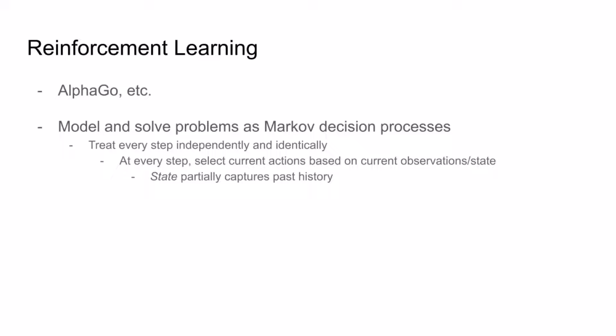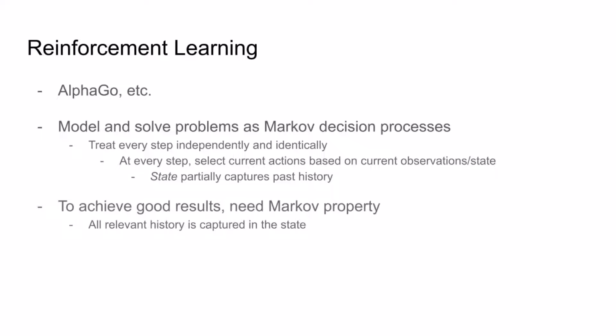How well we compress history into state determines how effective our modeling is. And in fact, for reinforcement learning to achieve good results, the modeling has to have a quality known as the Markov property, which is that the current observations and state need to always contain all the information necessary for ideal decisions to be made. There cannot be past history that would have mattered but we forgot because it wasn't included in our state.